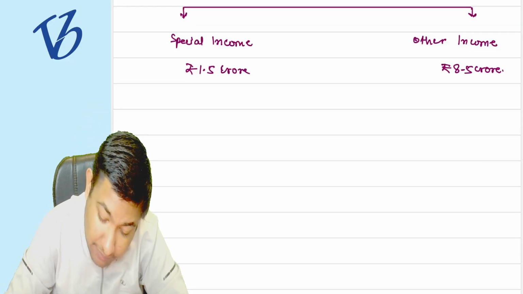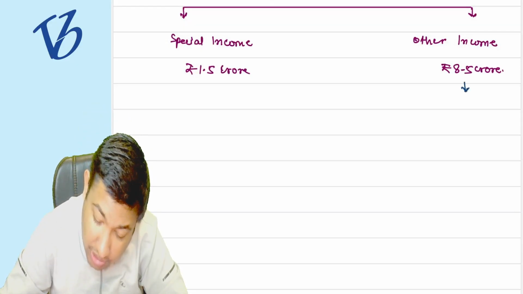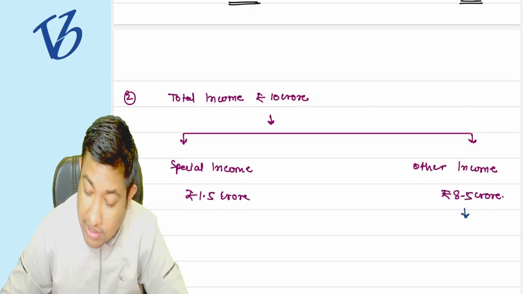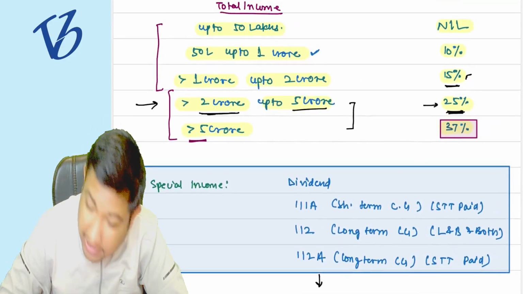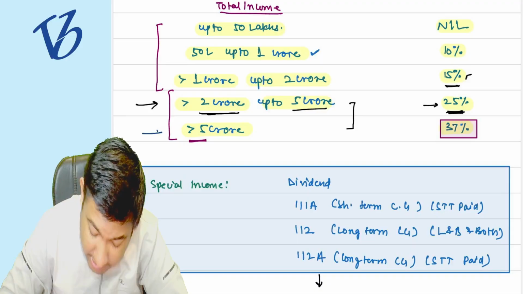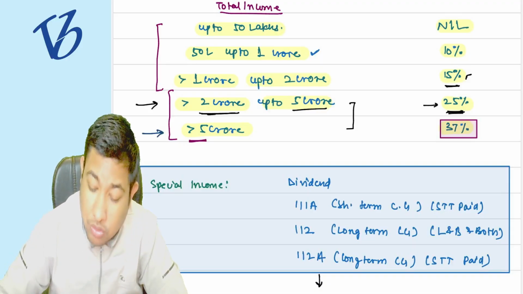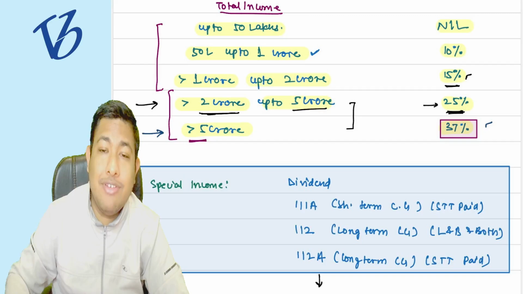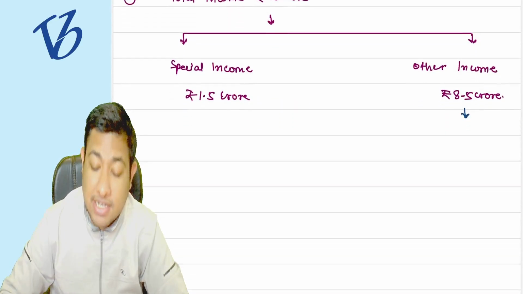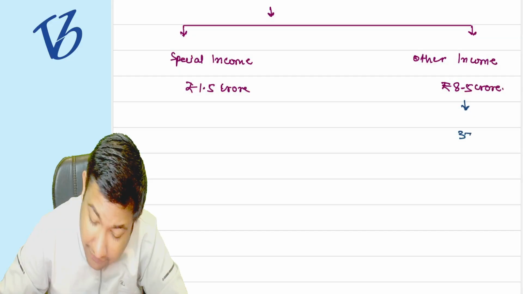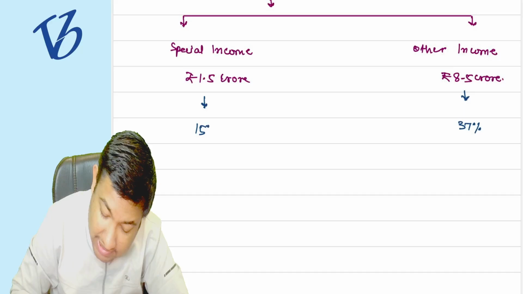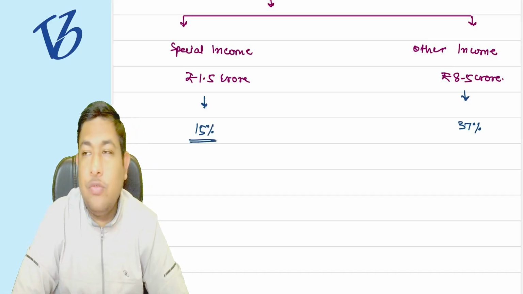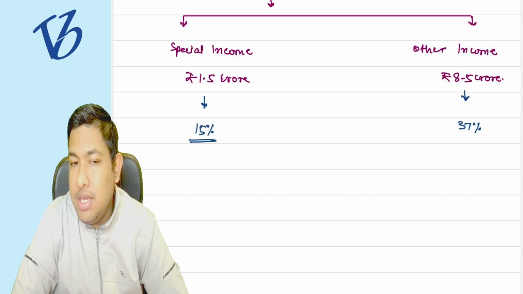So if my other income is 8.5 crore rupees, understand it very carefully, it is exceeding 5 crore rupees, so I have to pay the surcharge at the rate of 37%. But for the special income, my maximum surcharge rate is going to be restricted to 15% only.